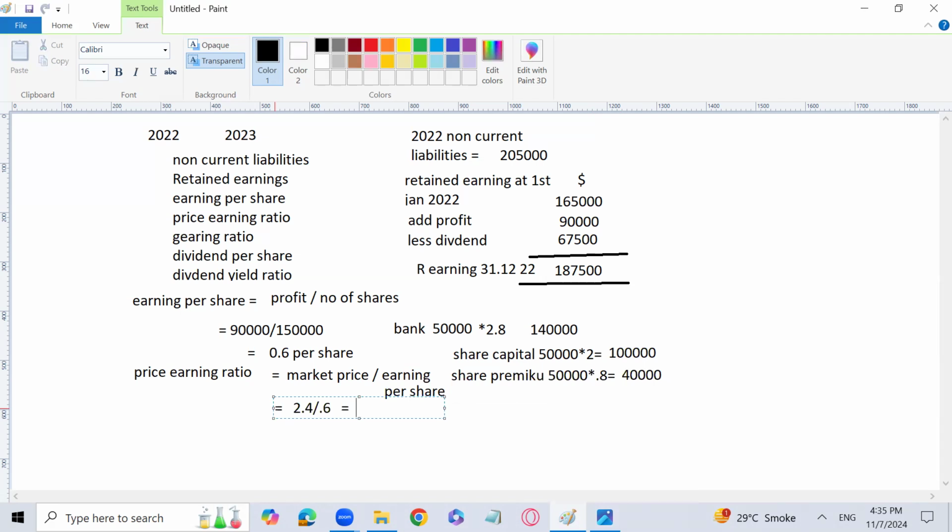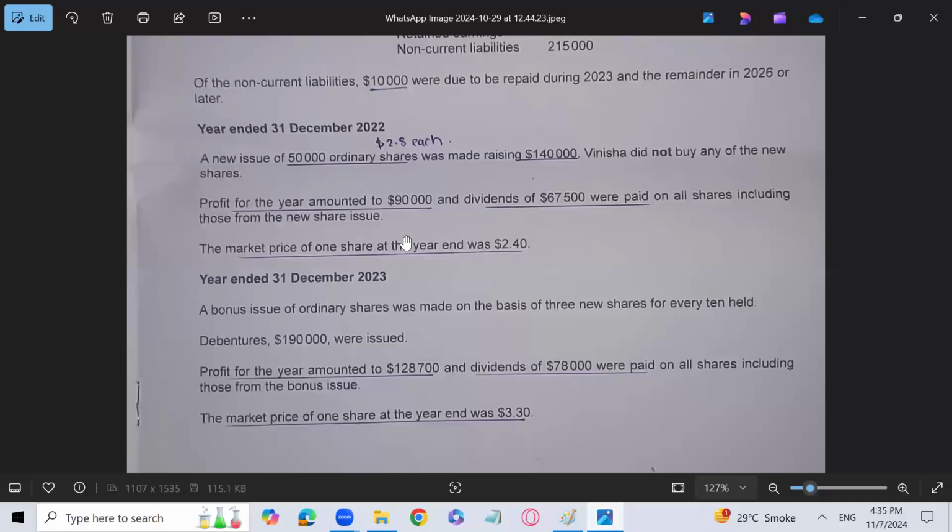That tells that the market price is that many times the earning per share. The more it is, the better it is going to be. So, if I am not wrong, it is going to be 4 times. So price earning ratio is 4 times, which is not that good. Let's see how it moves for the next year.